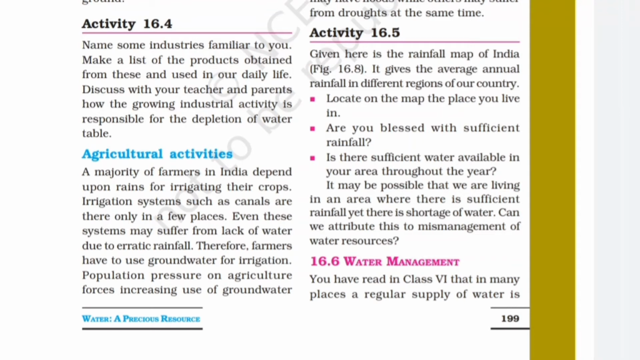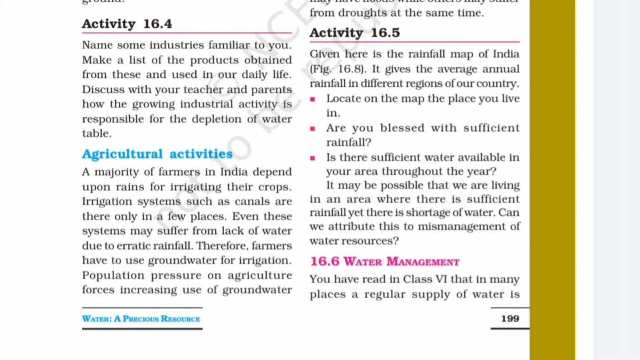So in this video we are starting from activity 16.4. Name some industries familiar to you, make a list of the products obtained from these and used in our daily life. Discuss with your teacher and parents how the growing industrial activity is responsible for the depletion of water table.